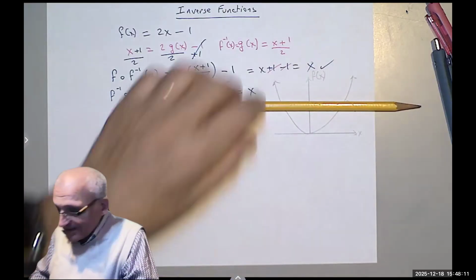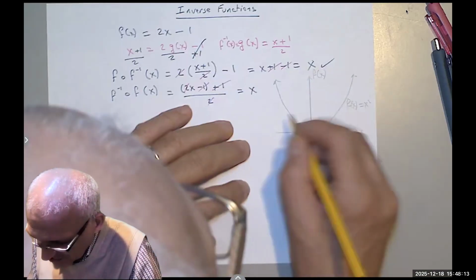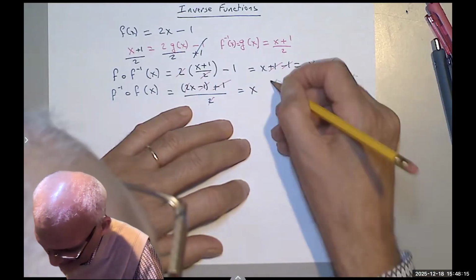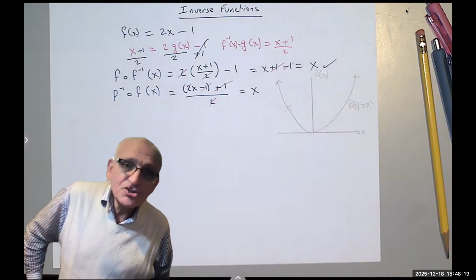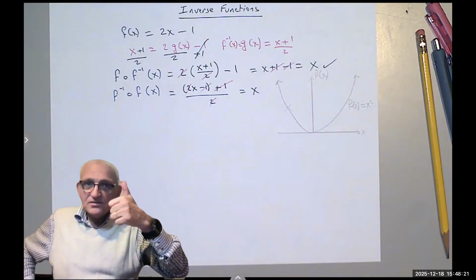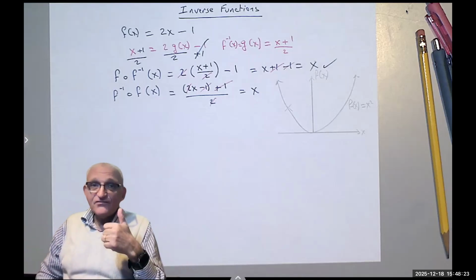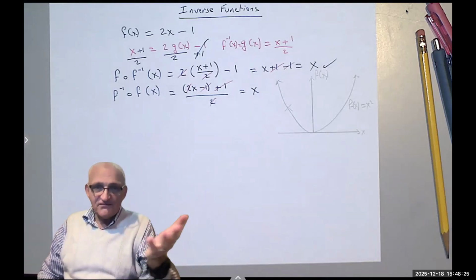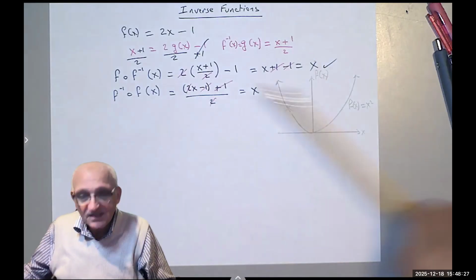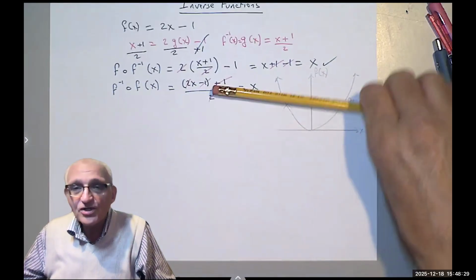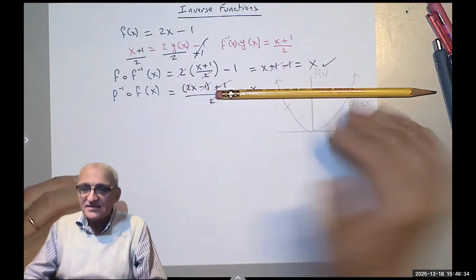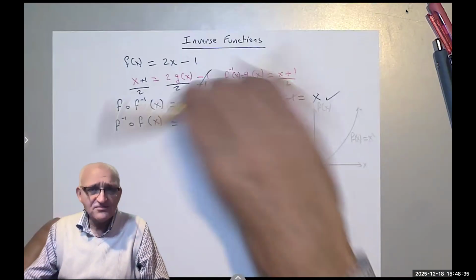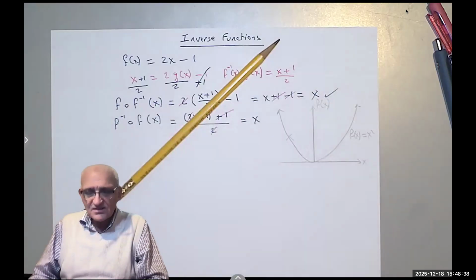However, if I only take half the function, either this half or that half by itself, I can find an inverse for that. So first of all, when I'm asked to find the inverse of a function, I have to plot it and apply the horizontal test. If it passes the horizontal test, like this is a straight line, right? 2x minus 1 looks something like that.